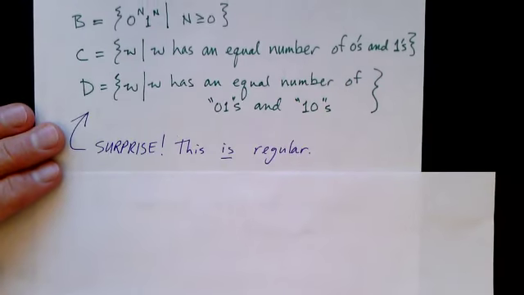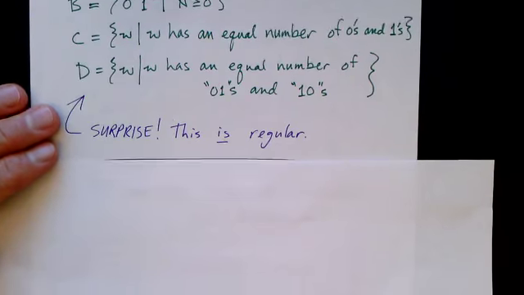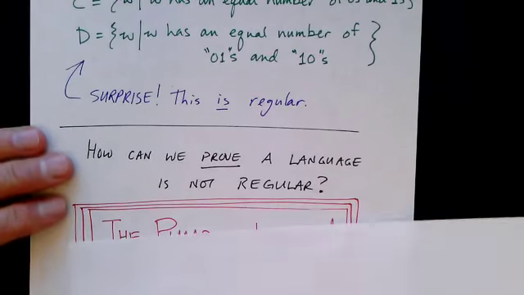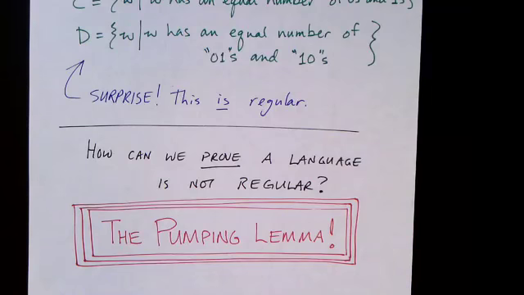Because in this video we want to focus on proving that languages are not regular. So how can we prove that a language is not regular? Well, we're going to introduce a key technique in this video called the pumping lemma. And there are two versions of the pumping lemma. One is for regular languages, and one is for context-free languages, which we'll look at in later videos. What we're concerned with here is the pumping lemma for regular languages.